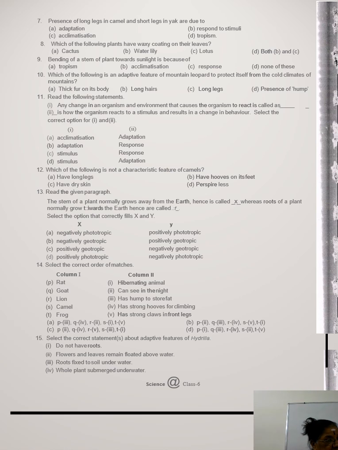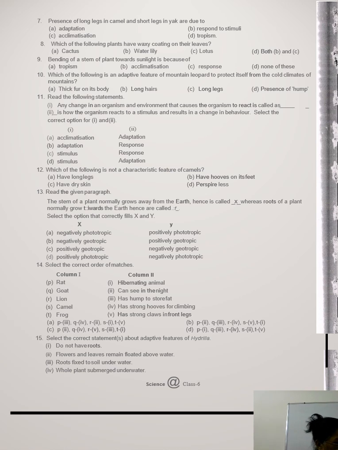For P, can see in dim light, second; then Q is 4, R is 5, S is 3, T is 1. So I will say it in this order: T, P, S, Q, R. I repeat, T, P, S, Q, R.